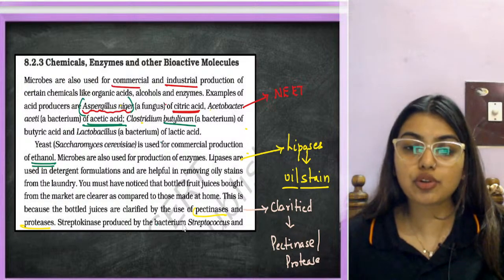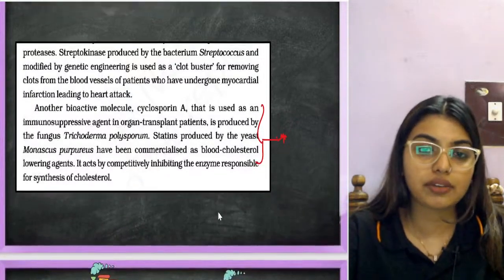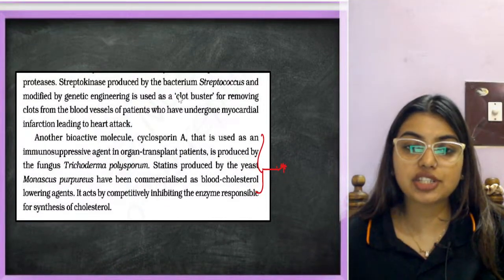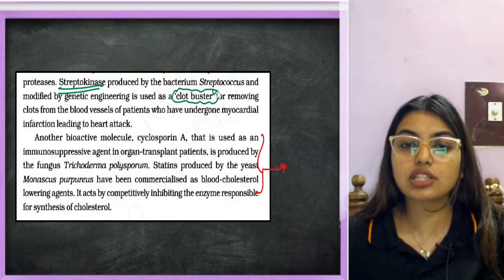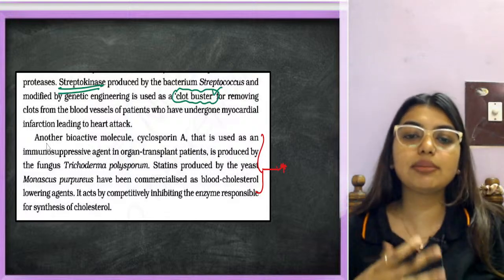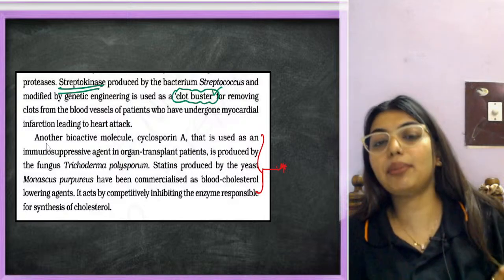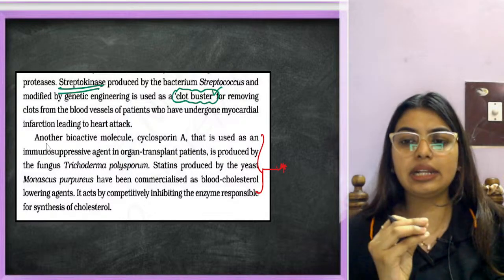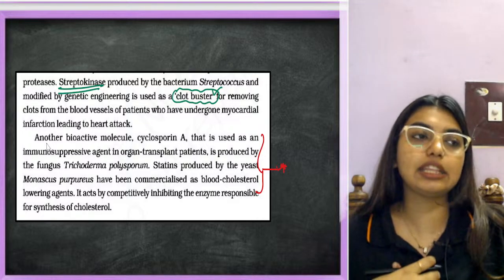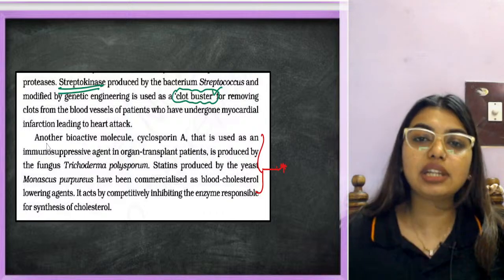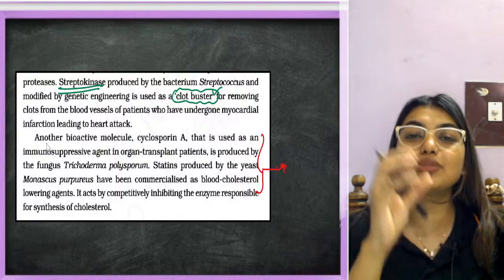Now, streptokinase, produced by the bacterium Streptococcus and modified by genetic engineering, is used as a clot buster. This is a very important question. Streptokinase is used as a clot buster for removing clots. Imagine a person has gone through a heart attack, or the doctor knows this person had a mild attack in the past because of a block. When the person faces pain and it is noticed that it is because of a block, they will immediately give streptokinase, and streptokinase will melt the clot.